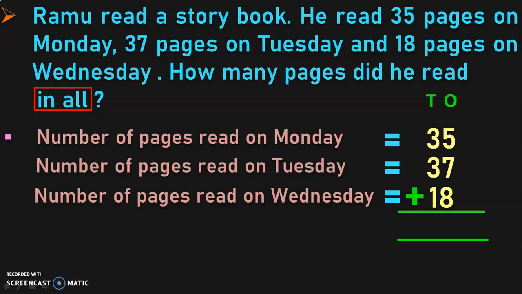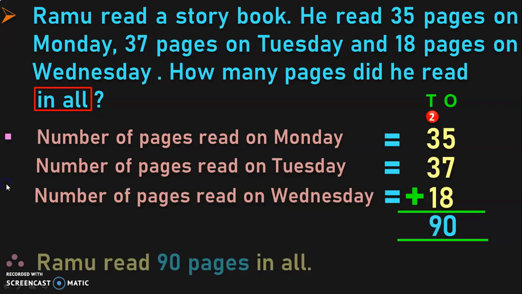5 plus 7 is 12. 12 plus 8 is 20. 0 in the ones place and 2 as a carryover to the digits in tens place. Add the digits in tens place. 2 plus 3 is 5. 5 plus 3 is 8. And 8 plus 1 is 9. So the answer statement will be, therefore, Ramu read 90 pages in all.